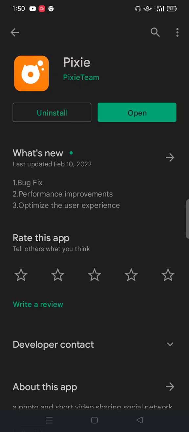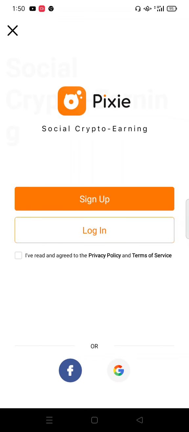So basically, if you look at this app, first of all, you simply search on your Play Store. After that, you simply install it, and once it is installed, you click on the open button. If you click on that, you can see this is a social crypto earning app. If you want to earn from this app, this is pretty good for you, because this app is completely free.